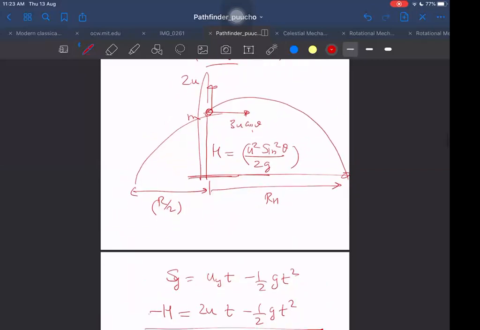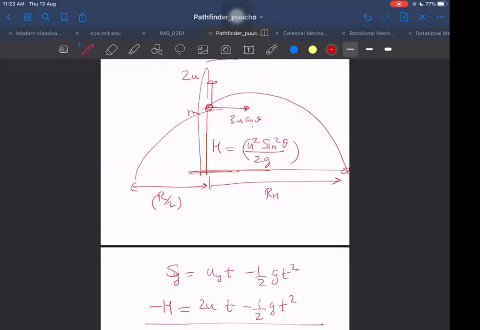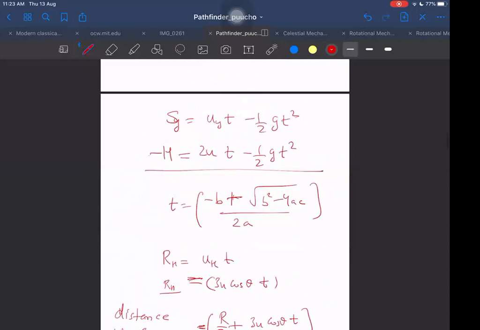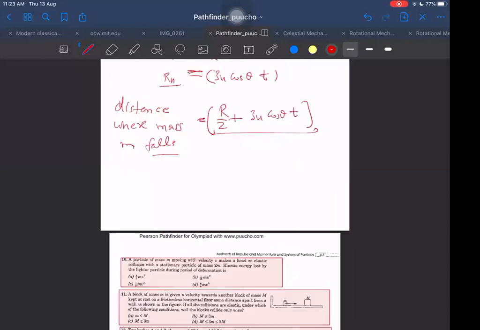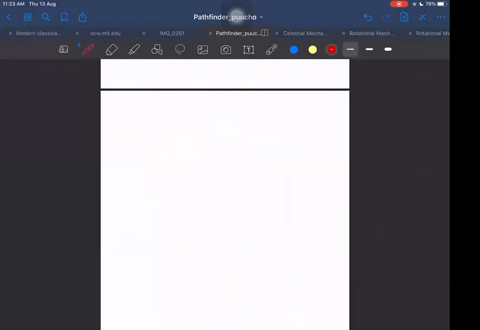One more possibility they can ask: here I was assuming that the other one is dropping, but the other one can return. How to do it in this case if the other one is returning? Let me take that example. In that case, it is not returning at the highest point. It is going here, and this is again 3m. This is again theta. This is again u.